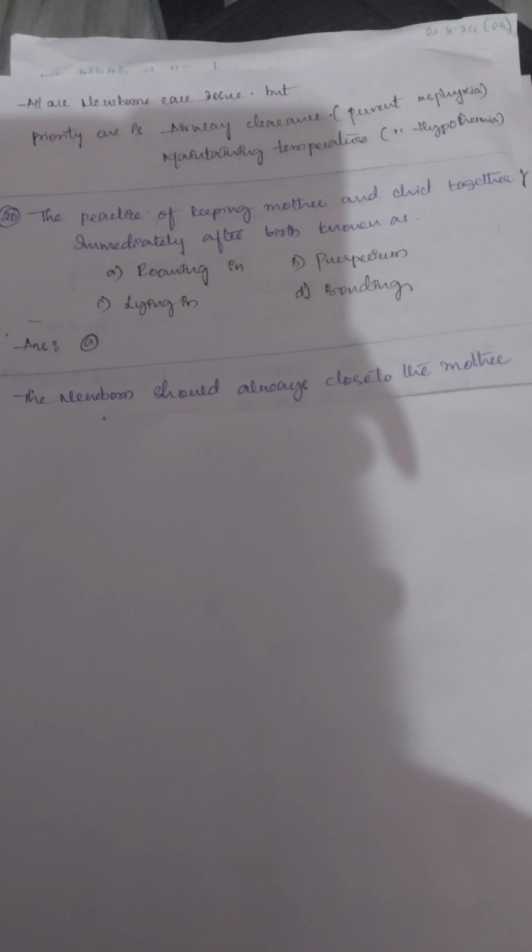Next, the practice of keeping mother and child together immediately after birth is known as? Rooming in, puerperium, lying in, bonding. And the answer is A, rooming in.